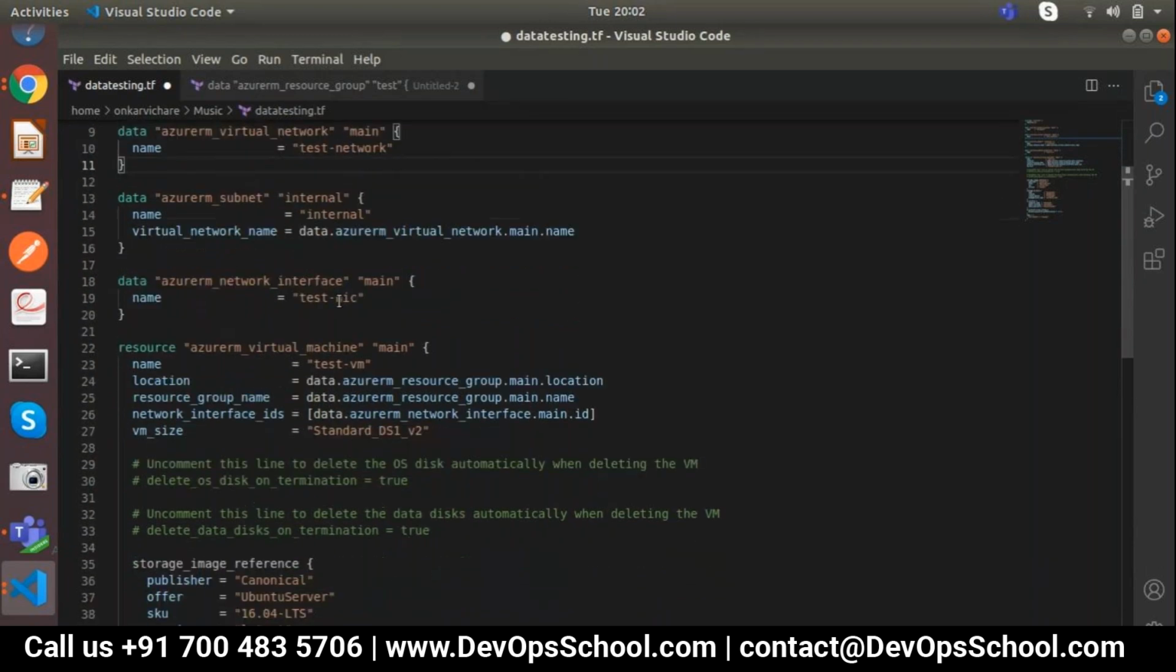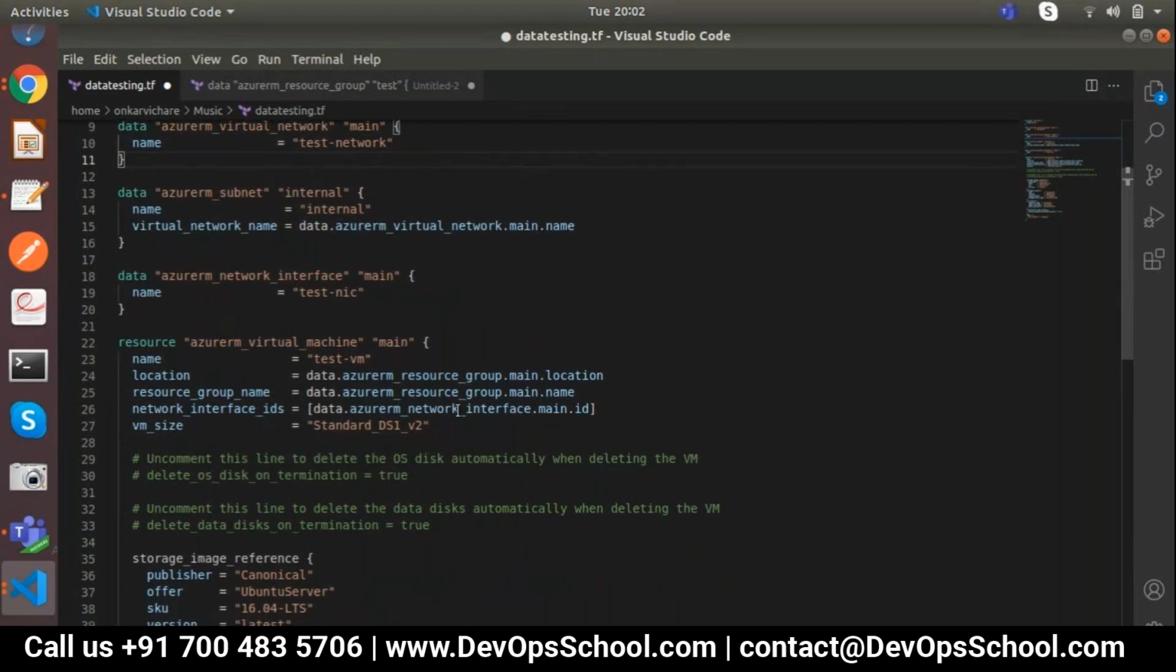Yeah. After that, in the virtual machine we need to define this, definitely. After that, we have got this.